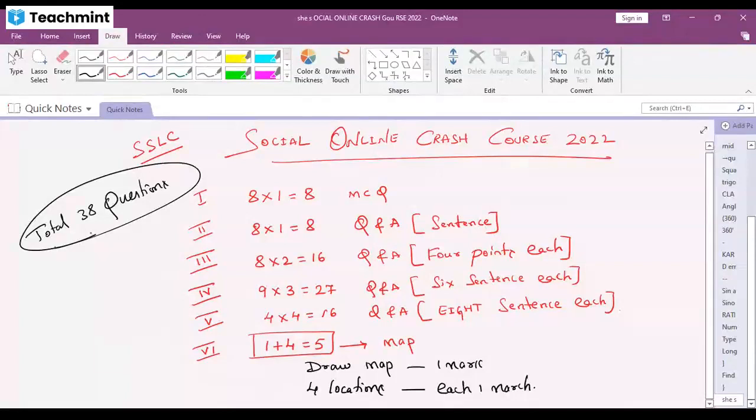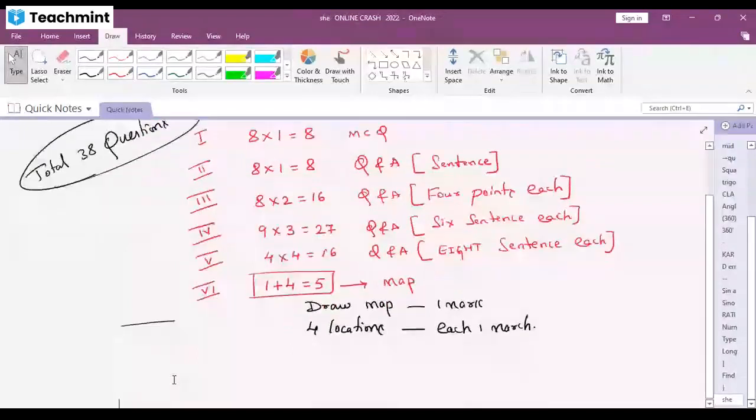Got it? Is this clear? Is this clear? Yes, sir. Good. So this is the basic foundation. It has to be with you.